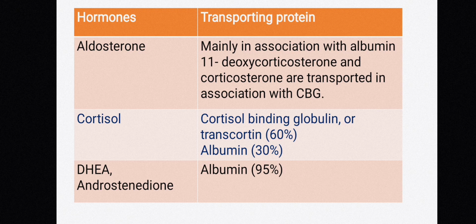For aldosterone, the transport protein is mainly albumin, and other transport proteins are cortisol binding globulin for deoxycorticosterone and corticosterone. For cortisol, the transport protein is cortisol binding globulin, or transcortin, 60%, and albumin 30%. For the hormones DHEA and androstenedione, the transport protein is albumin.